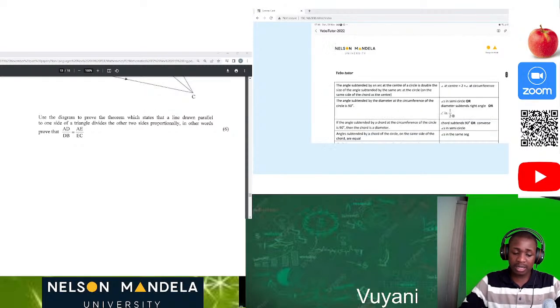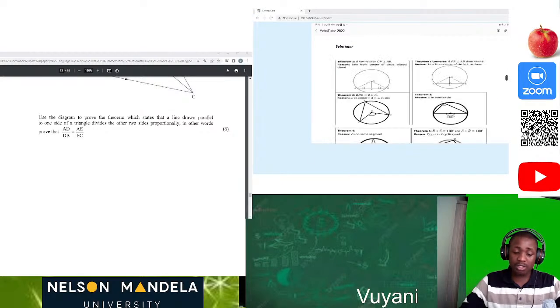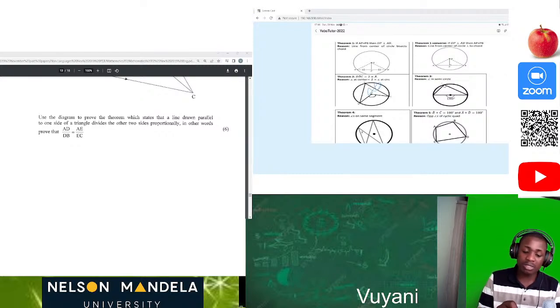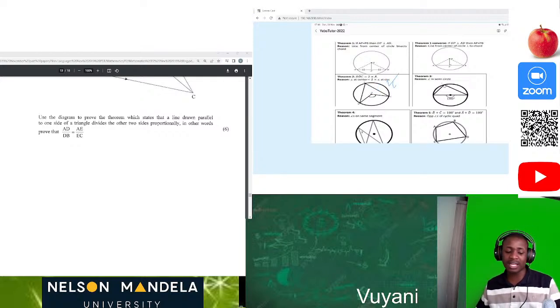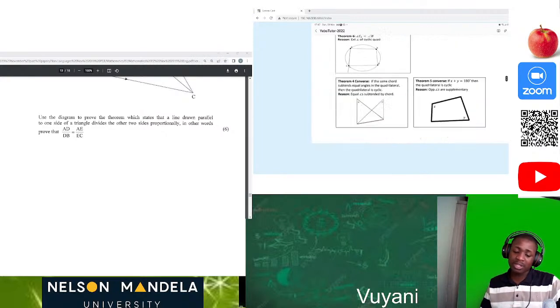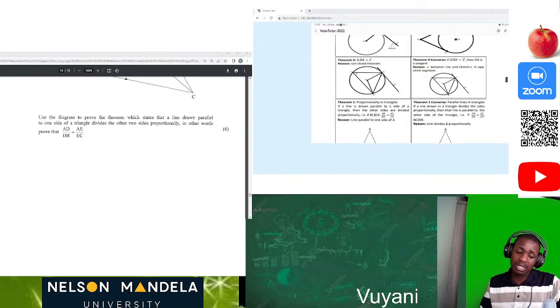Then these are the theorems. I made sure that everything is there. These are the theorems which we have: theorem 1 converse, and this one is the most important, which is likely to be asked tomorrow, to prove that the angle at the center is equal to twice the angle at the circumference. This is so important. Or they might ask you to prove theorem number 7, which is the tan chord theorem.